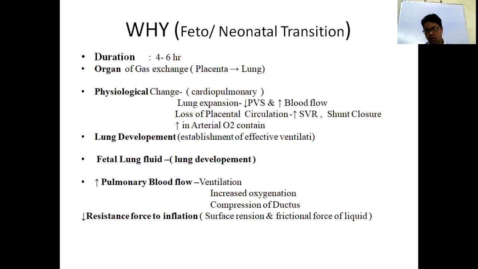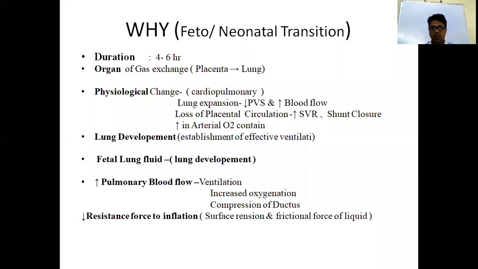When you occlude the umbilical vessels, there is loss of placental circulation. Occlusion of the umbilical vessels causes an increase in systemic vascular resistance. So at the same time there is a decrease in pulmonary vascular resistance and an increase in systemic vascular resistance, which causes shunt closure. Shunt closure means closure at the atrial level, that is the foramen ovale, and at the arterial level, that is the ductus arteriosus. At the same time there is an increase in arterial oxygen saturation. These three changes occur during the transition period from intrauterine to extrauterine life, that is 4 to 6 hours.